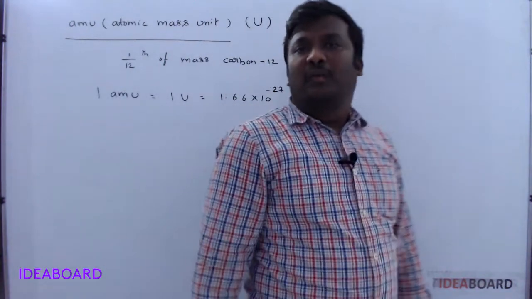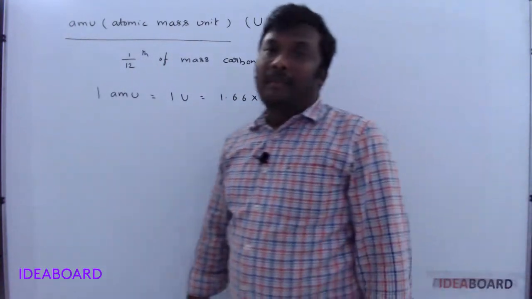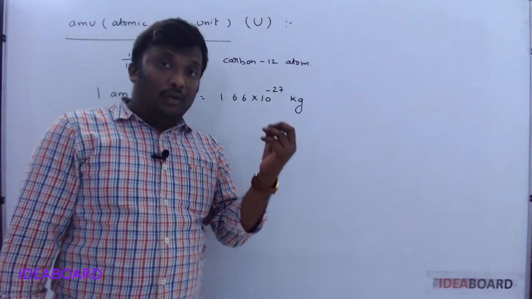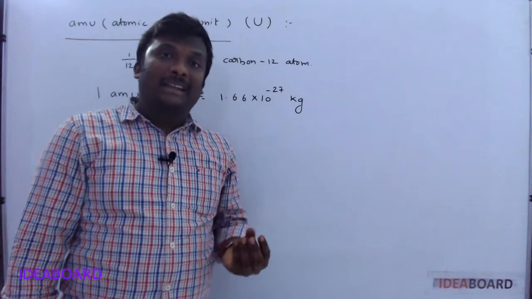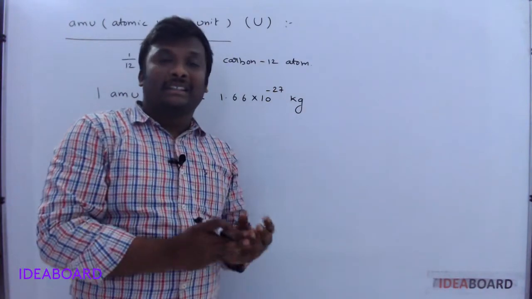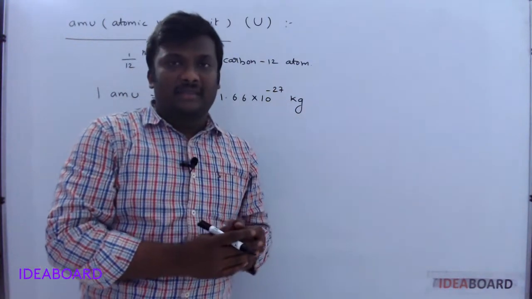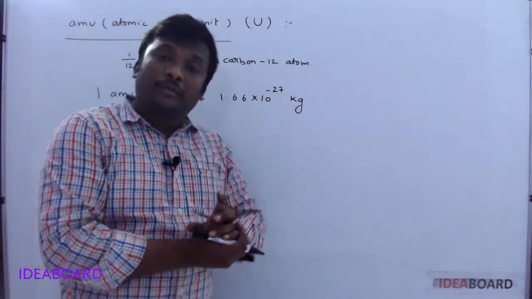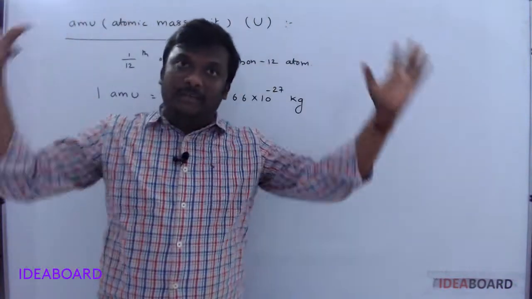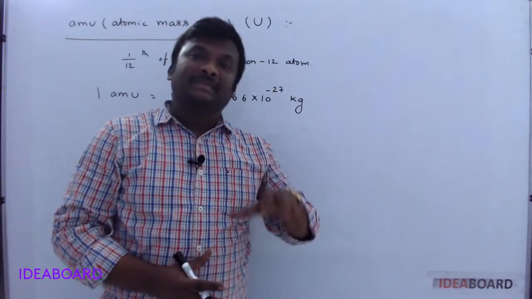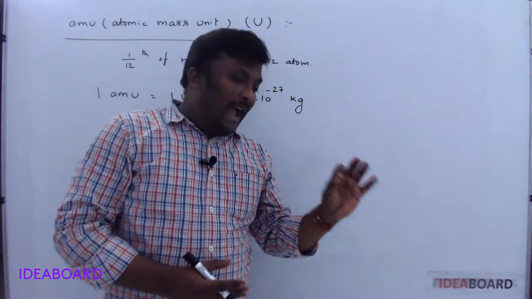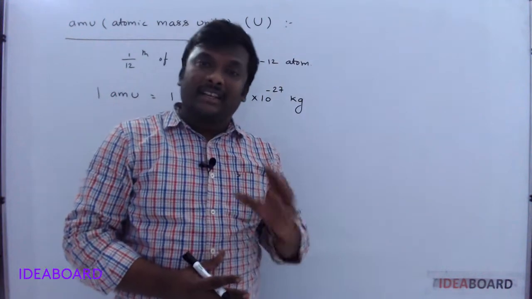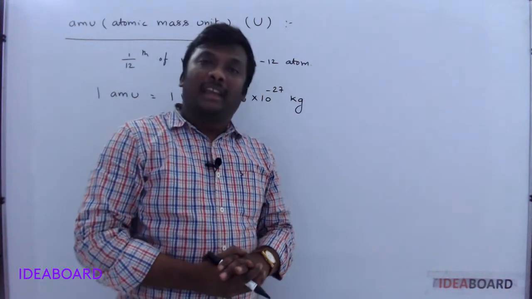Why are we discussing AMU here? Because the sizes of atoms, nuclei, fundamental particles and elementary particles are very small. If in the given question, instead of minus 27, you place plus 27, it becomes a very big value. That's why the masses of atoms, protons or neutrons are generally expressed in AMU.